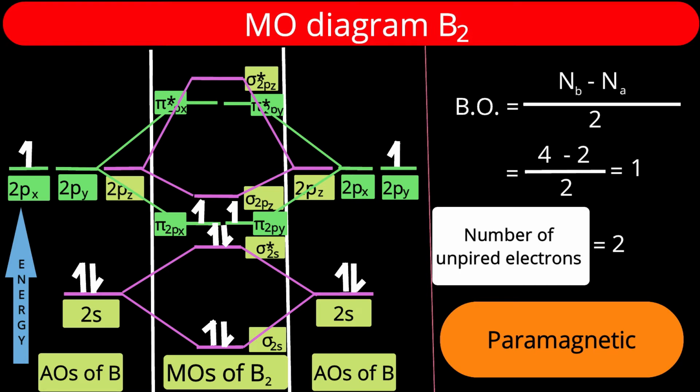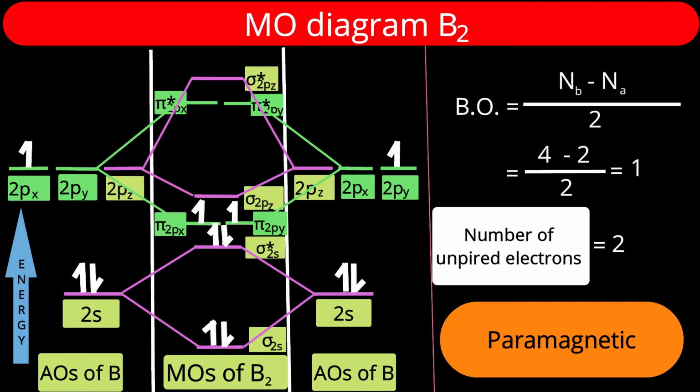If I start the discussion with the 2s and 2p shown in this diagram, the 2s orbital of one atom can interact with the 2s orbital of the other. Two orbitals are combining to produce an equal number of molecular orbitals, so two molecular orbitals will be there. One of them will be of low energy, the result of constructive interference, a result of addition, and that orbital we represent by sigma 2s.